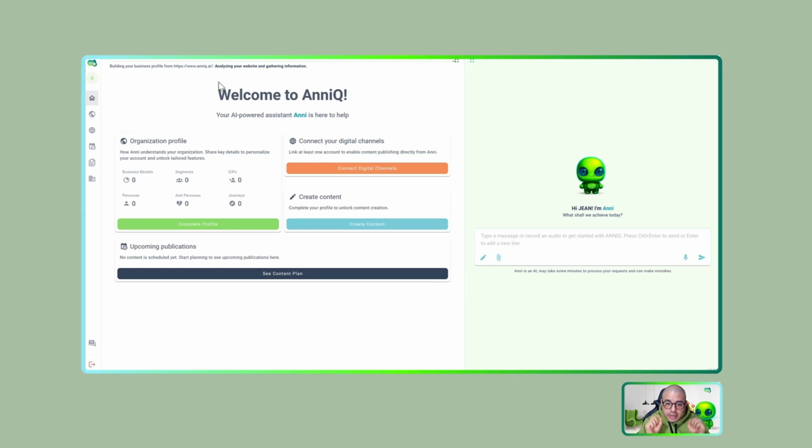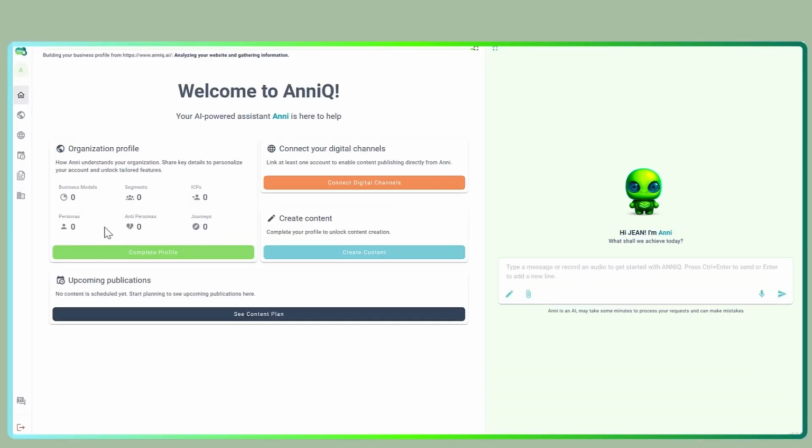Let me focus again on this dashboard. In the home section, you will see the organization profile, and it will say how many business models you have, segments, ICPs, personas. An interesting concept that we have in AnniQ in the customer framework: the anti-personas and the customer journeys.